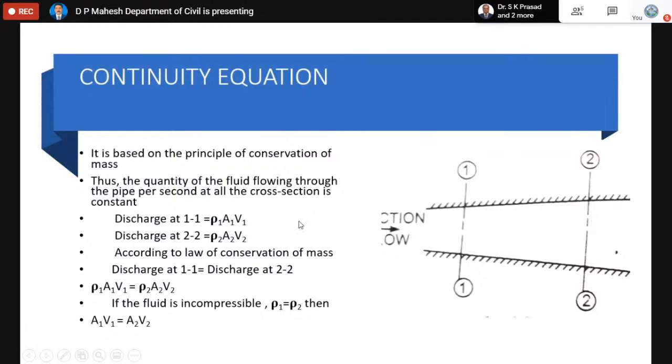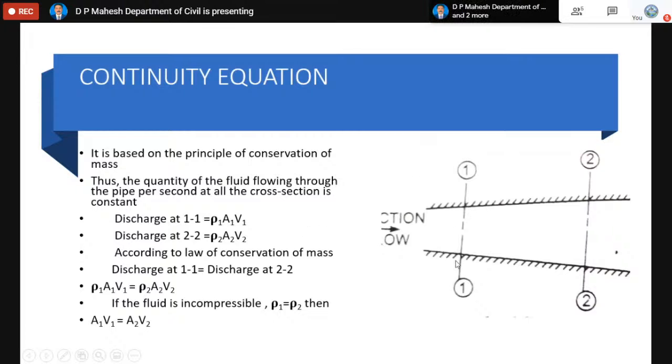Now, the continuity equation. This is the most important in fluid kinematics. If you look at the figure, this is the direction of flow. I have taken two sections, 1 and 2, and these two sections are not uniform. Section 1 is slightly smaller compared to section 2. The continuity equation is based on the principle of conservation of mass, which says that the quantity of fluid flowing through the pipe per second at all cross-sections remains the same. That is called the principle of conservation of mass.